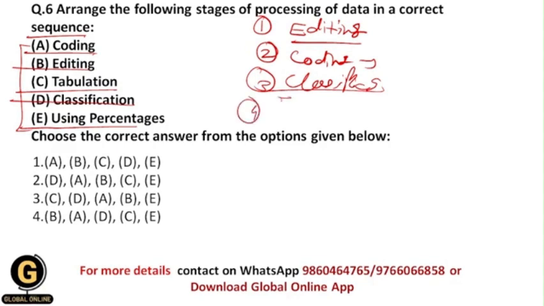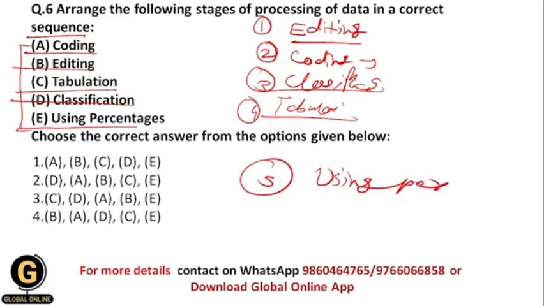Then next, we tabulate the data. Basically, whenever we have a data set, we categorize the data in tabular format so that it will be easier for all of us to understand the data, and we can easily mention the data in tables. And the last one is using percentages. Whatever data we have tabulated, we represent that data using percentages.